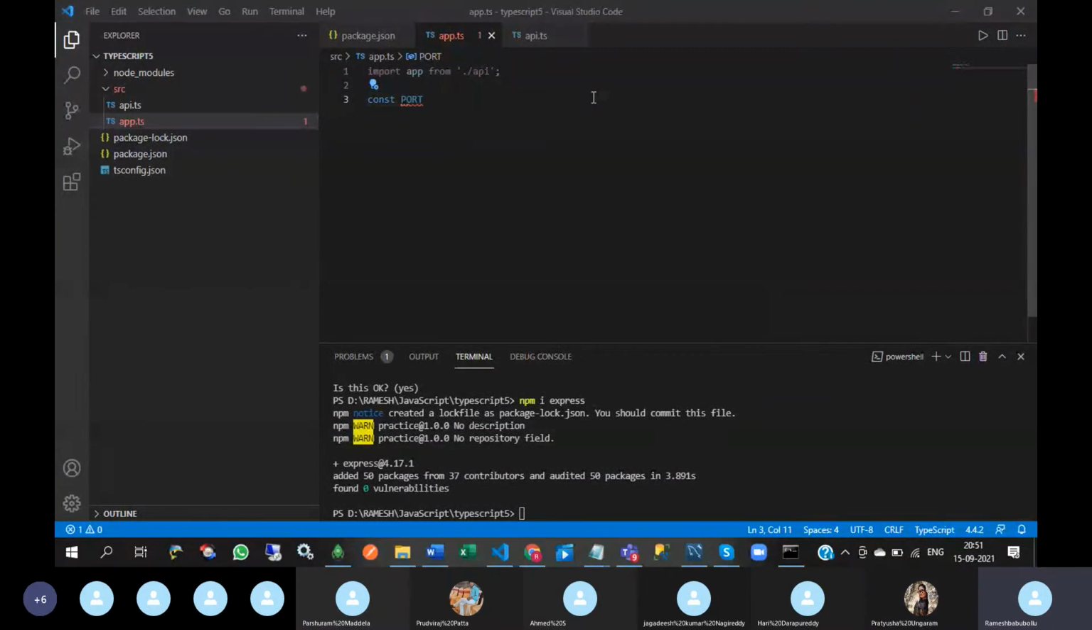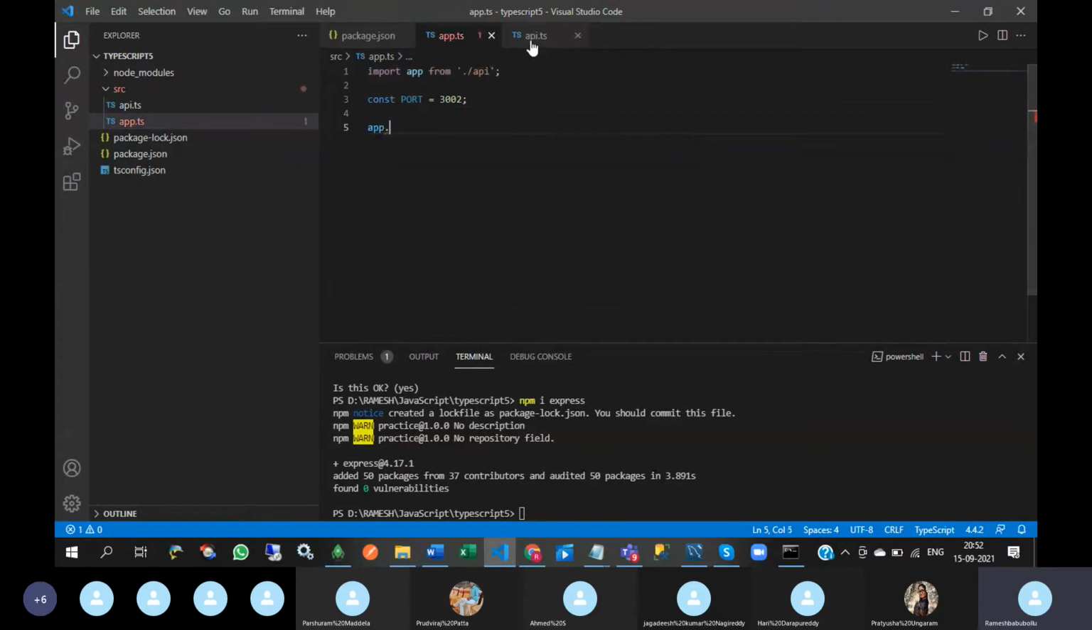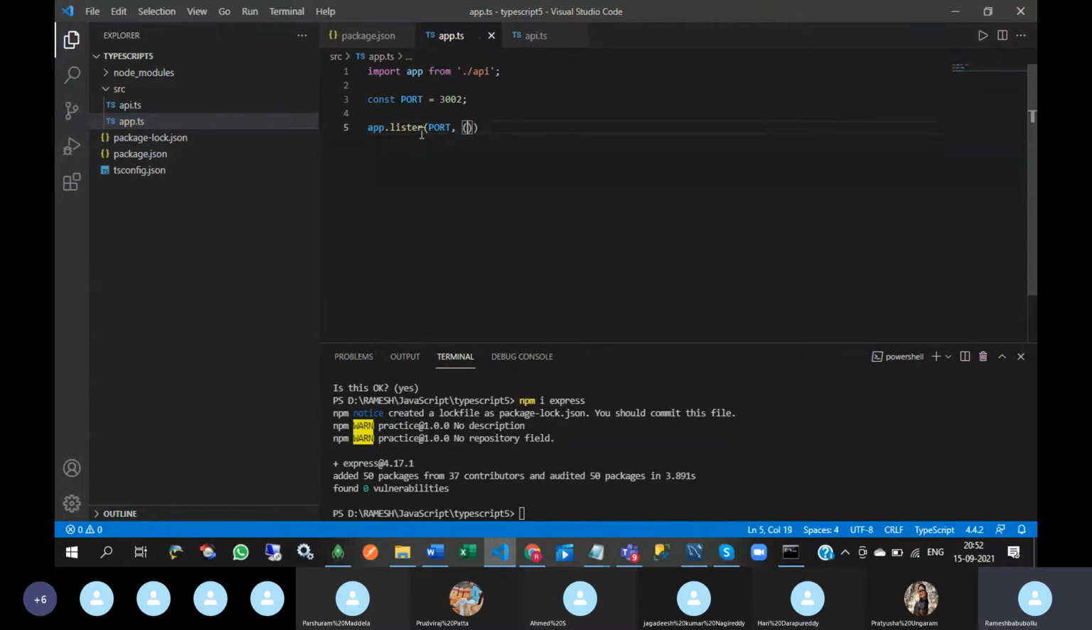So yeah, I want to use some port number, so 3002. I'm giving 3002, and in app. So here app means what? App equal to express. Okay, express method I am importing. So app dot listen method is there in the express framework. So I'm giving port and I'm writing an arrow function here,